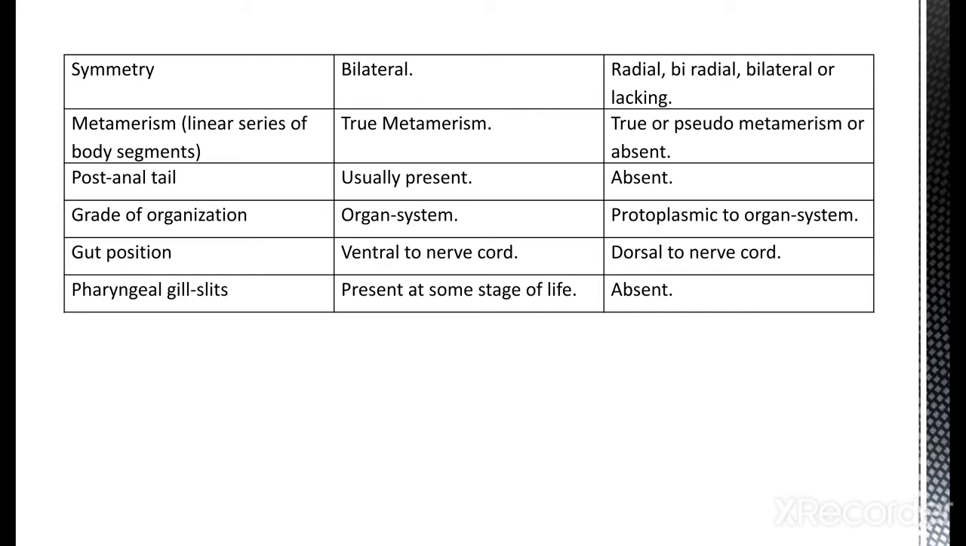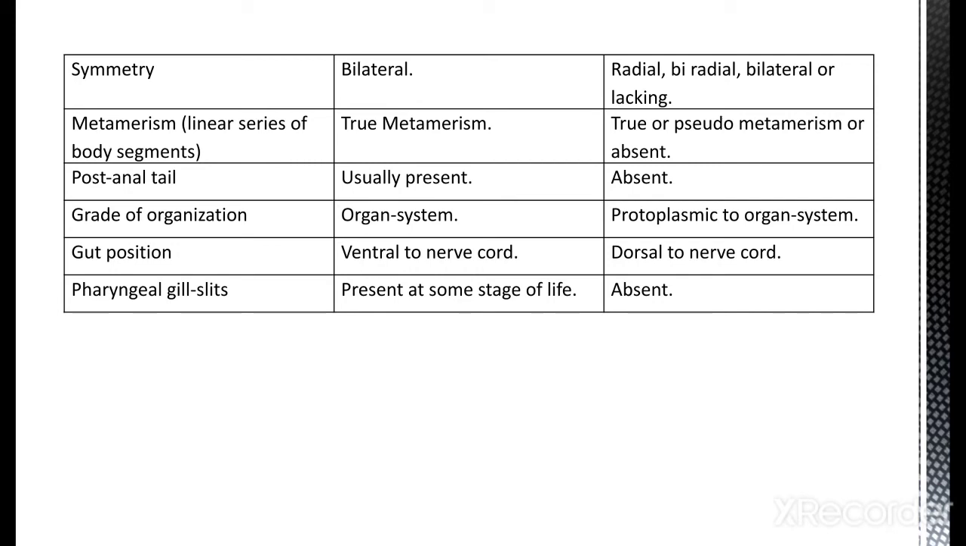So in chordates there is true metamerism, meaning equal distribution of body segments and internal body parts, while in non-chordates, in some, like annelids, you can find true metamerism, or pseudo-metamerism, or it can be absent. Post-anal tail, as we have already seen, is usually present in chordates while it is totally absent in non-chordates. Grade of organization: how the body is made.